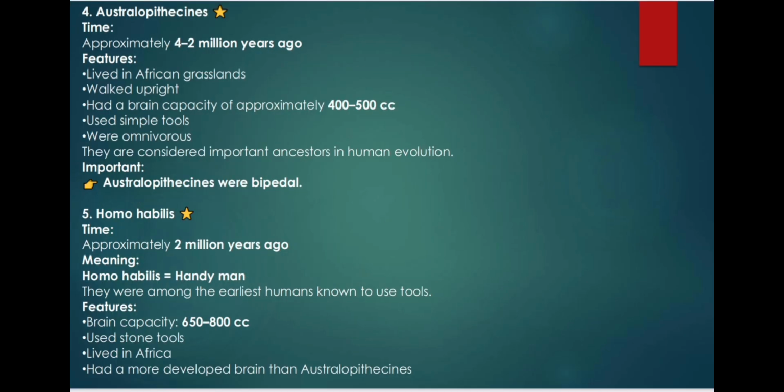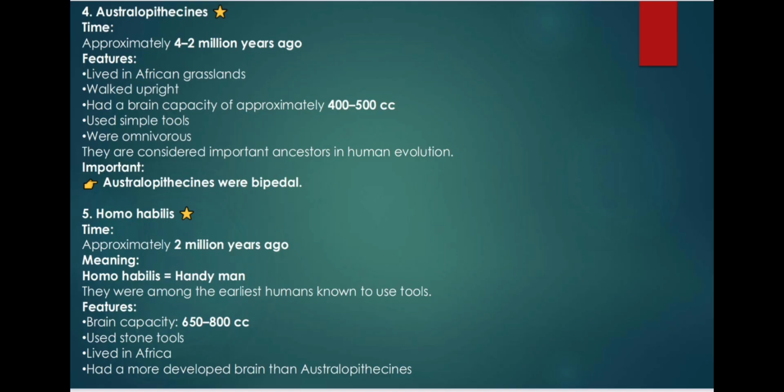Number 4, Australopithecines. Time: approximately 4 to 2 million years ago. Features: lived in African grasslands, walked upright, had a brain capacity of approximately 400 to 500 cc, used simple tools, and were omnivorous. They are considered important ancestors in human evolution. Important: Australopithecines were bipedal.